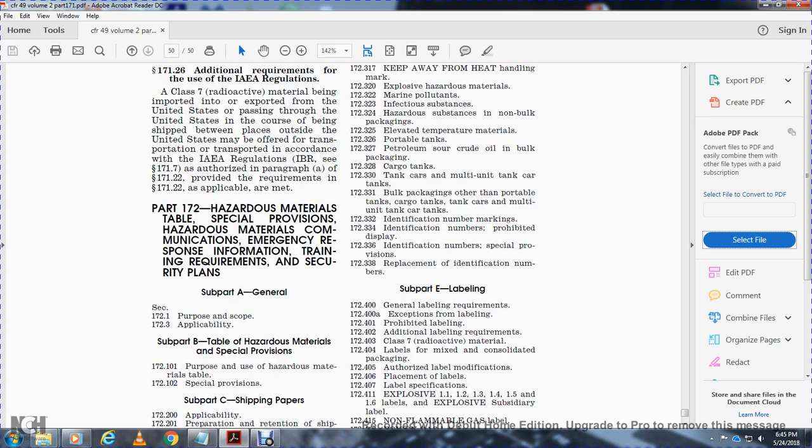Part 172: hazardous materials table, special provisions, hazardous materials communications, emergency response information, training requirements, and security plans.